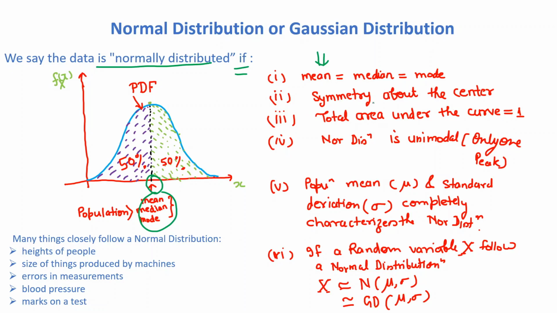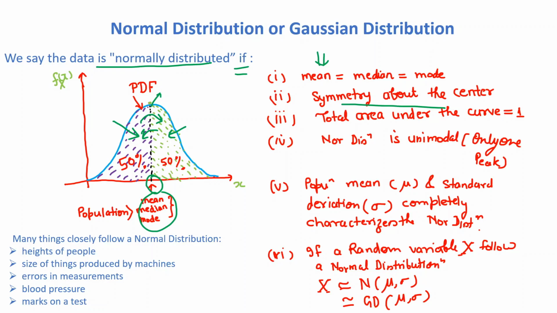Also, there is symmetry about the center. It means if you see this diagram, 50% of the data lies on the right side and 50% of the data lies on the left side. It is just like a mirror image on both sides. This is the replica of the right and this is the replica of the left. Both are mirror images of each other.